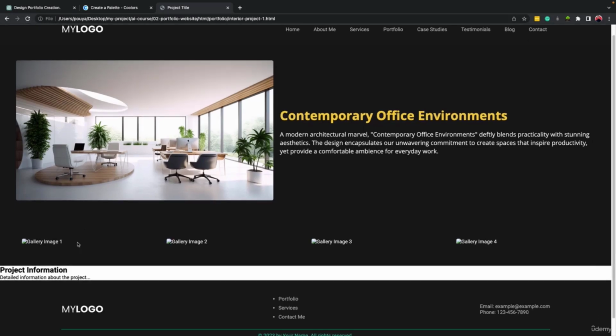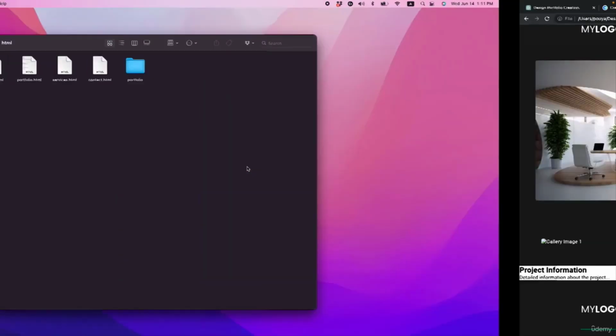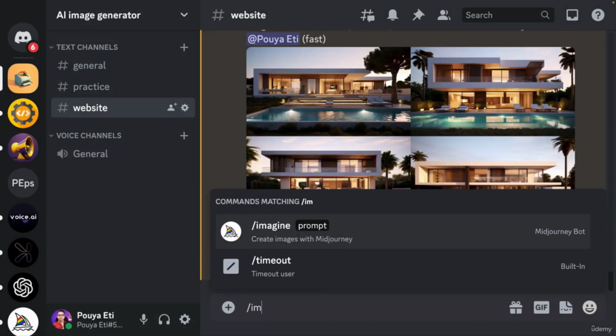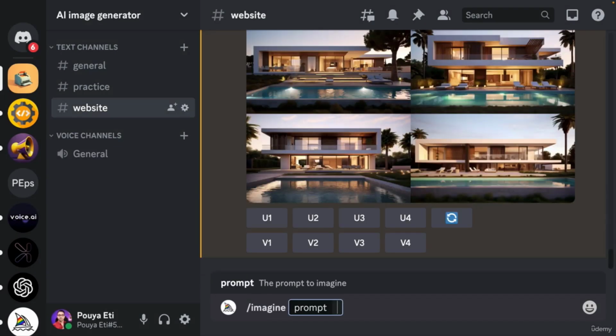Okay. Right. So we have 4 images. The place of it is ready, but we need to add the images. So remember that this is the title of our project. I'm going to come into Midjourney and let's create 4 interior images of this project for different sections of this office.